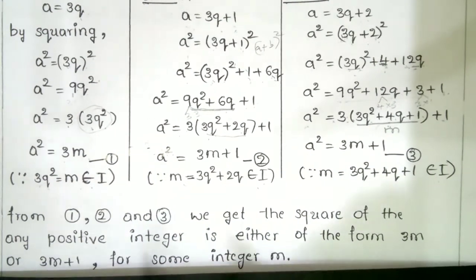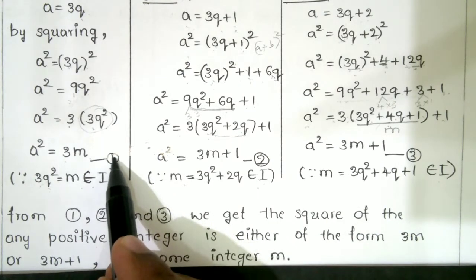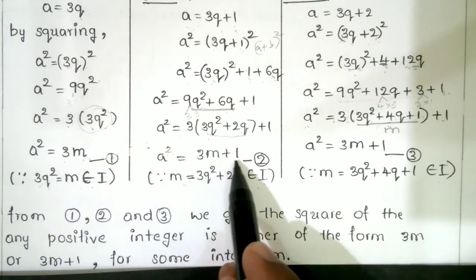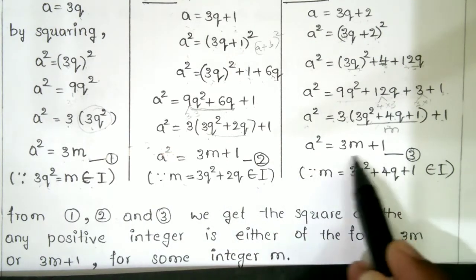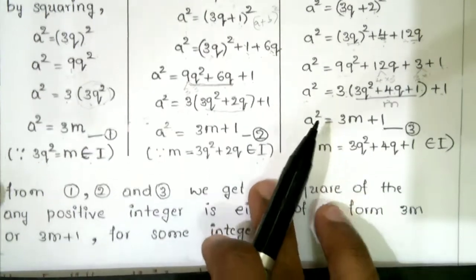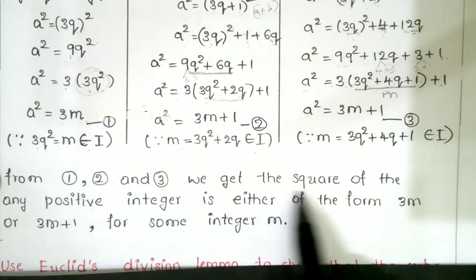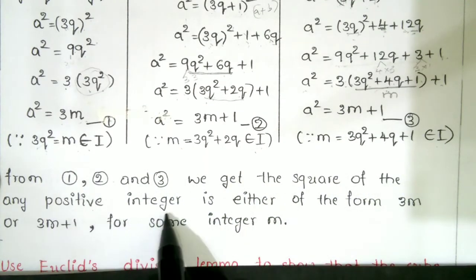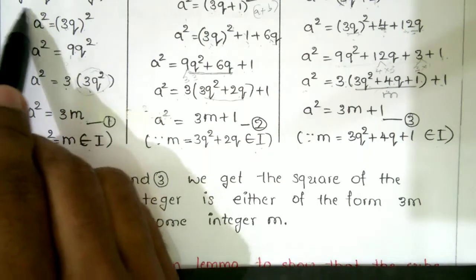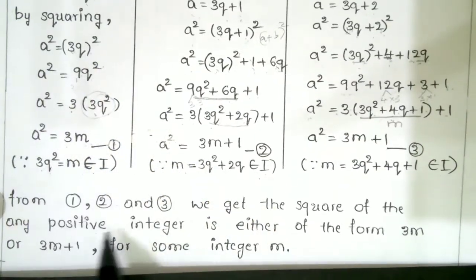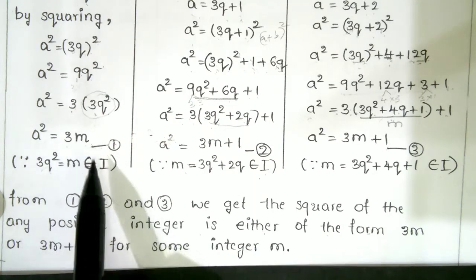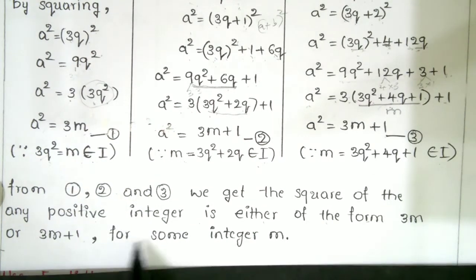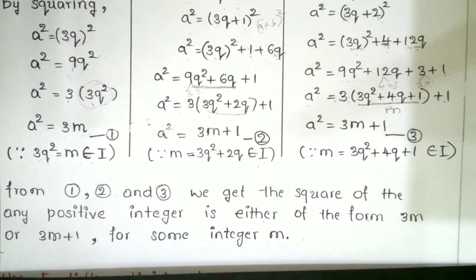So from equation 1, a square you get 3m. Equation 2 you got 3m plus 1. Equation 3 you got 3m plus 1. So from 1, 2 and 3 we get the square of any positive integer. So the square of any positive integer is either of the form 3m or 3m plus 1 for some integer m.